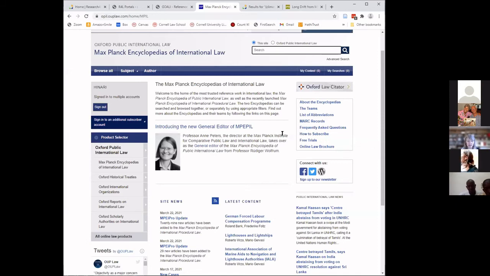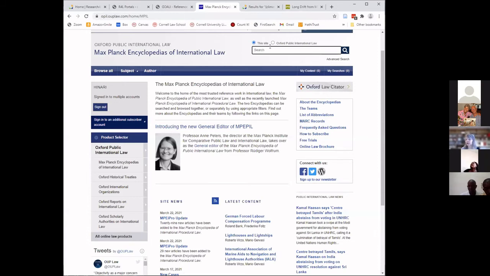As its title indicates, Max Planck is an encyclopedia. It contains articles written by leading scholars on hundreds of topics in public international law. And this is the best part, it includes many citations to articles, books, and primary sources like treaties, conventions, international cases, and domestic cases deciding international law. And you will have access to many of those also through Oxford Public International Law.